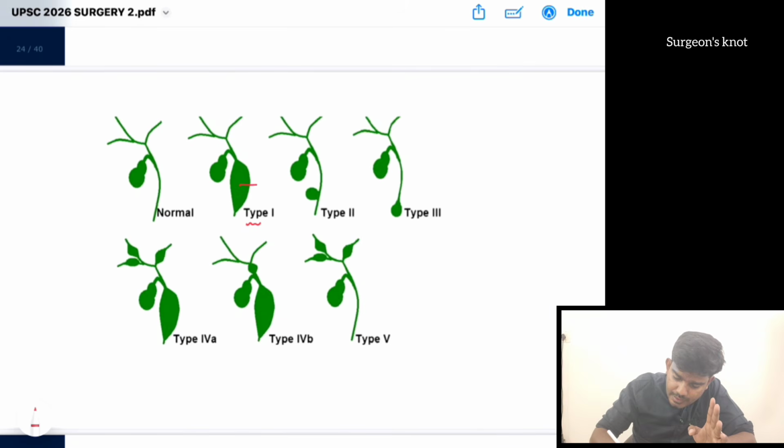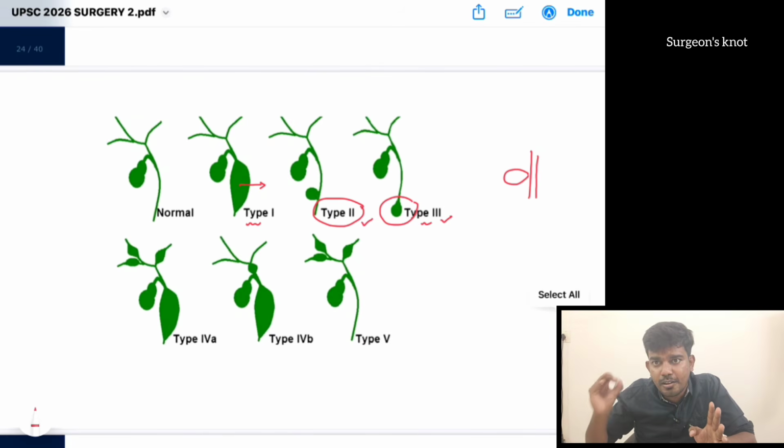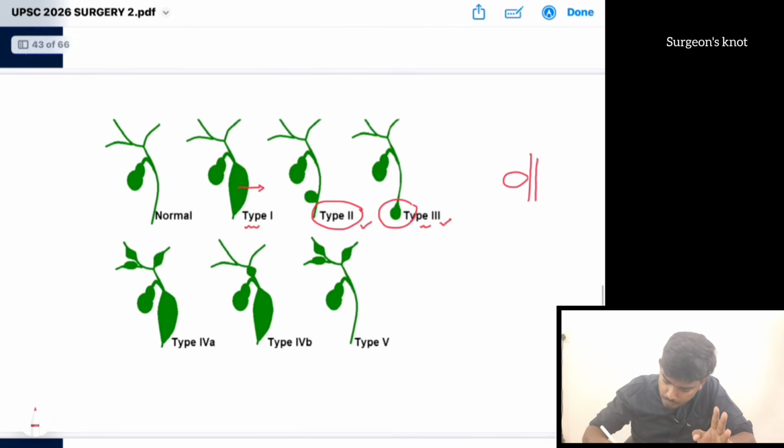Type 1, if there is a diffuse dilation of the common bile duct, that is type 1. If there is a diverticulum, that is type 2. Then if there is a dilation of the intraduodenal or terminal part of CBD, where it joins the second part of the duodenum, if there is a dilation at that place, that is type 3. Type 3 is very important. It is also called choledochocele. Its management also varies.